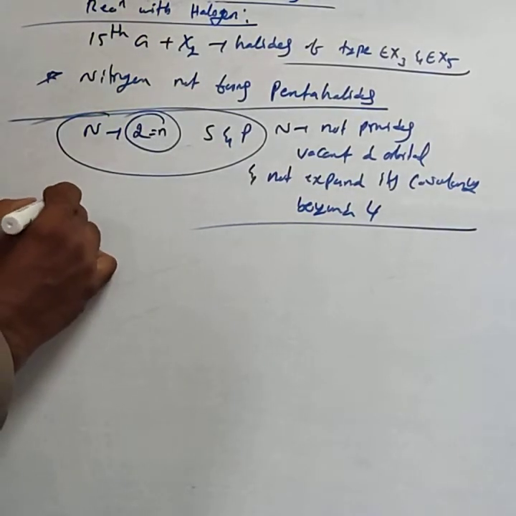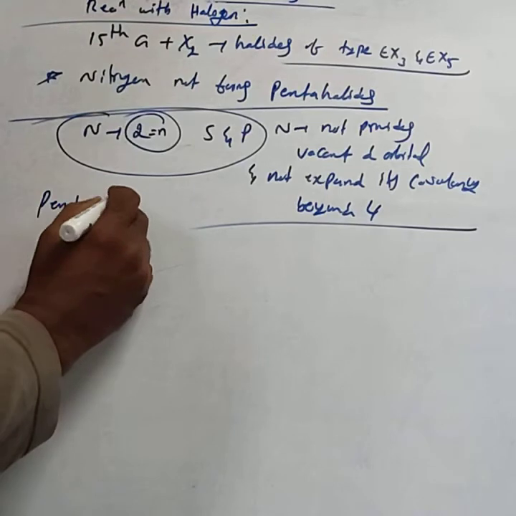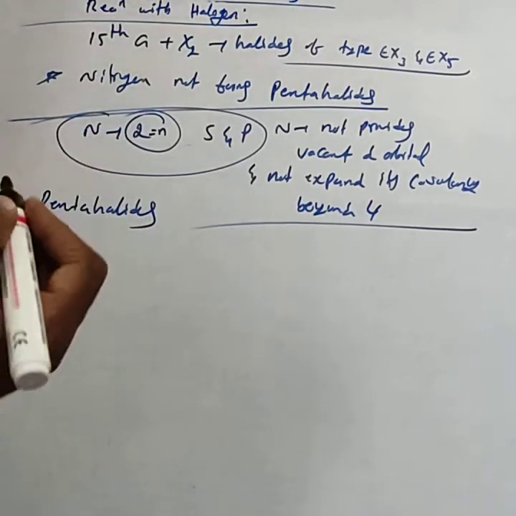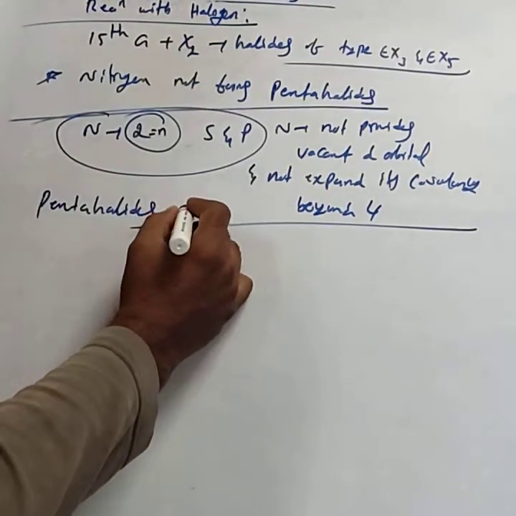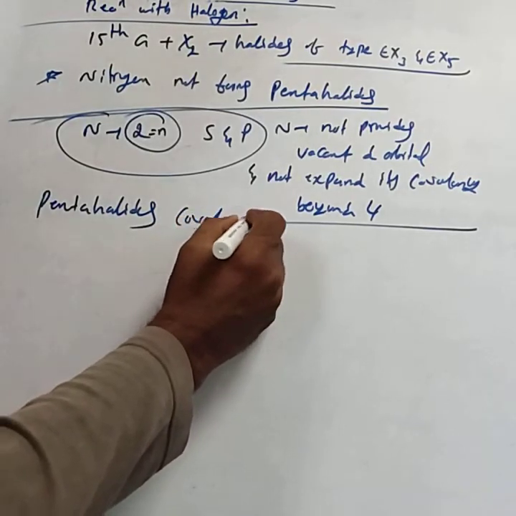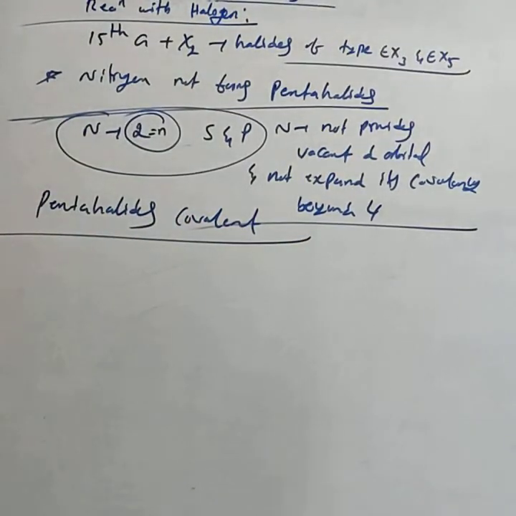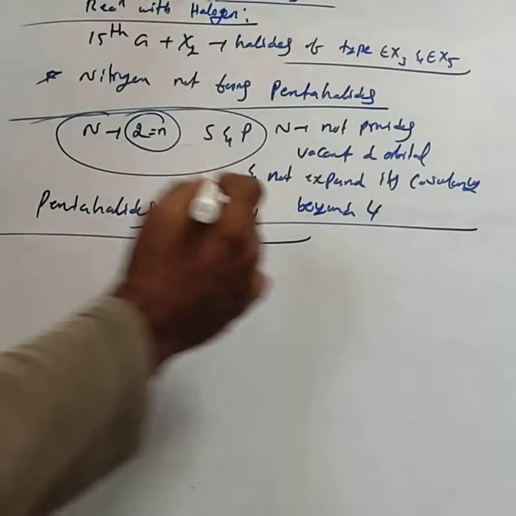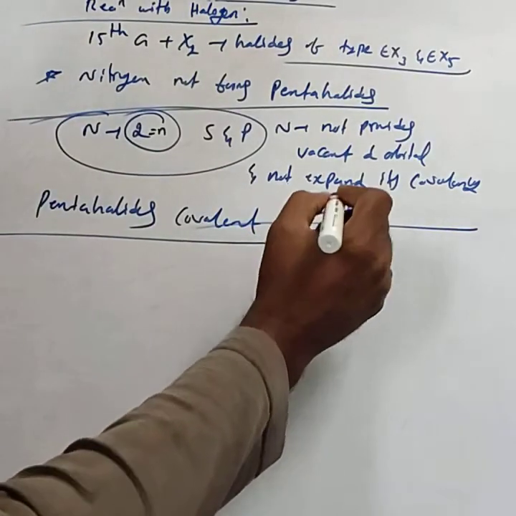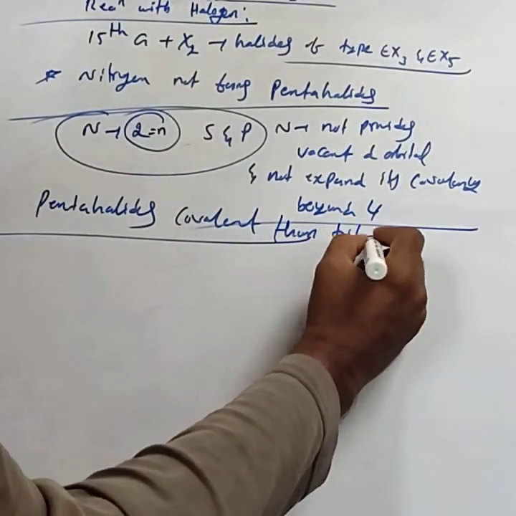Then one more: pentahalides are more covalent than the trihalides.